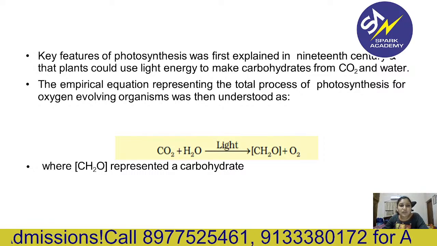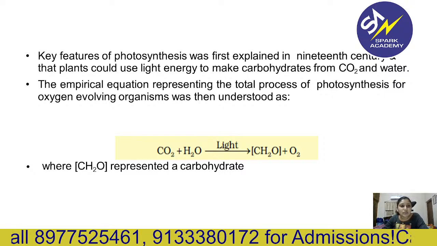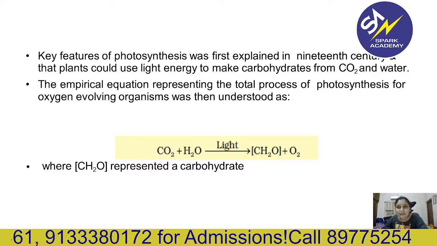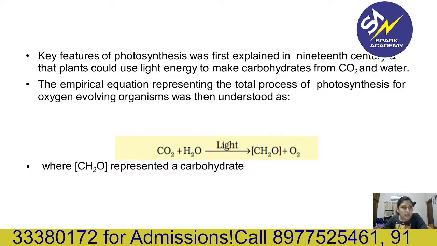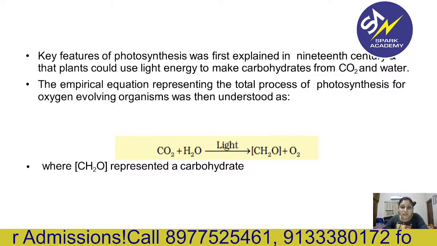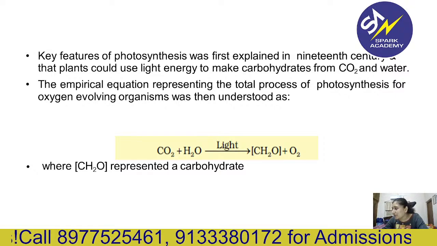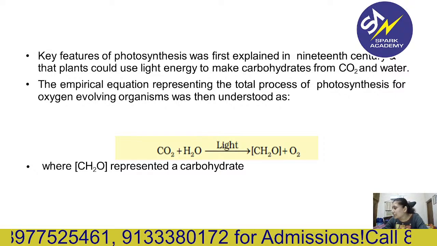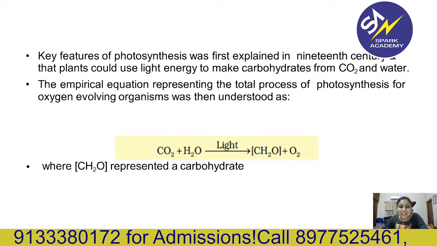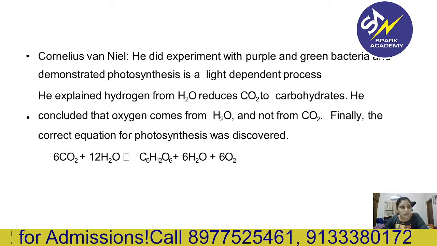So a key feature of photosynthesis was first explained in the 19th century, that plants could use light energy to make carbohydrate from water and carbon dioxide. So the empirical equation representing the total process of photosynthesis is CO2 plus H2O gives you CH2O plus O2. So what is the CH2O? It is actually a carbohydrate, represented as a carbohydrate.